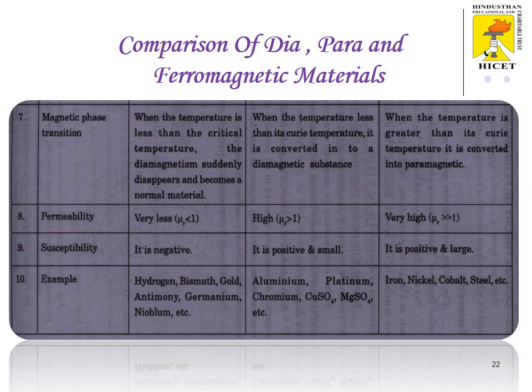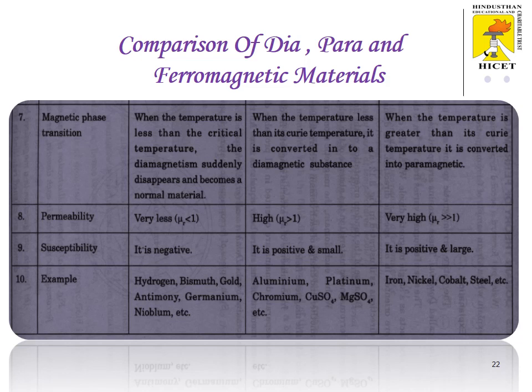The seventh comparison is magnetic phase transition. When the temperature is less than the critical temperature, the diamagnetism suddenly disappears. For paramagnetism, when the temperature is less than Curie temperature, it is converted to diamagnetic. For ferromagnetism, when the temperature is greater than its Curie temperature, it is converted to paramagnetism.